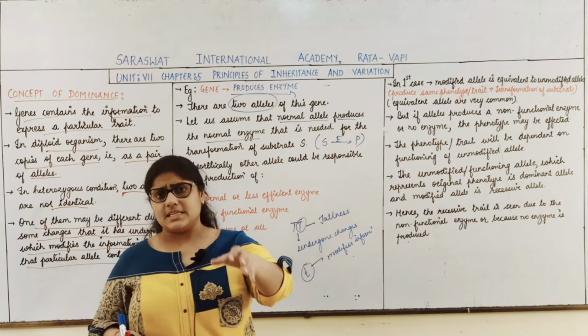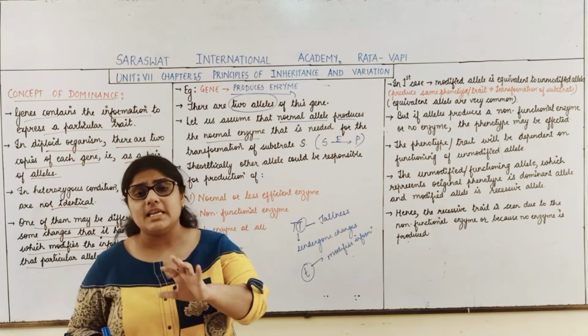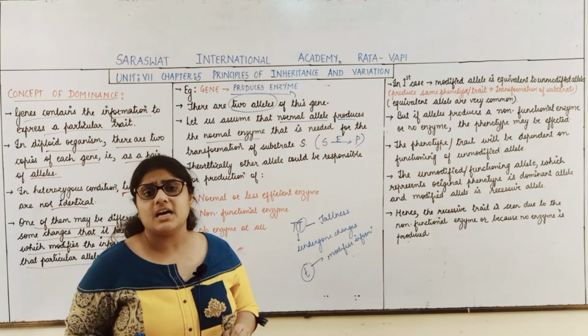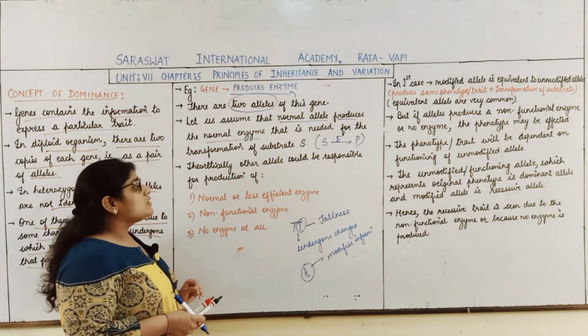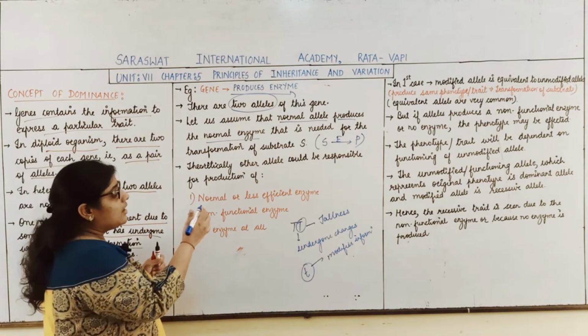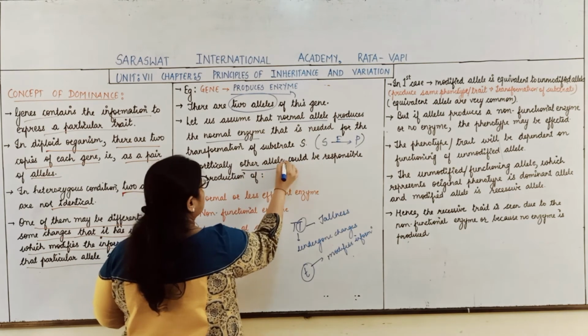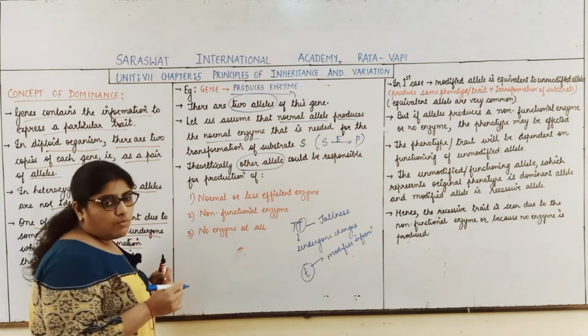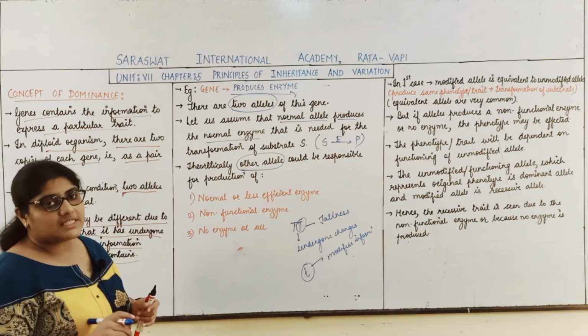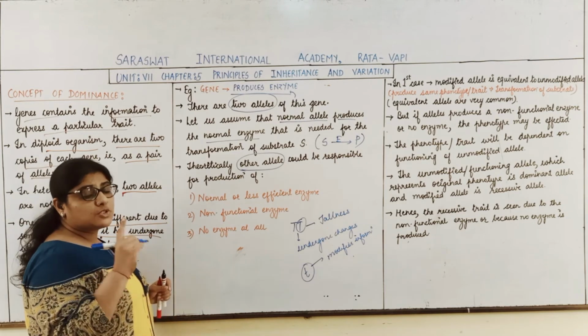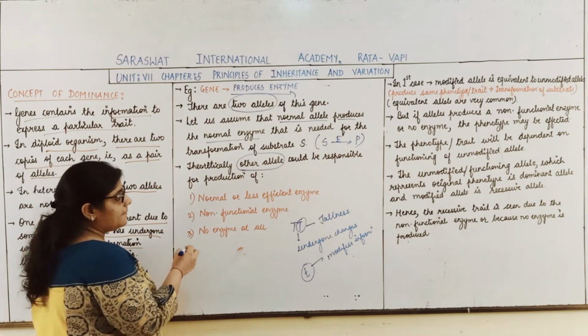Now we are considering a dissimilar allele condition, a heterozygous condition. So theoretically, what would be the possibilities of the other allele? Students, listen very carefully.